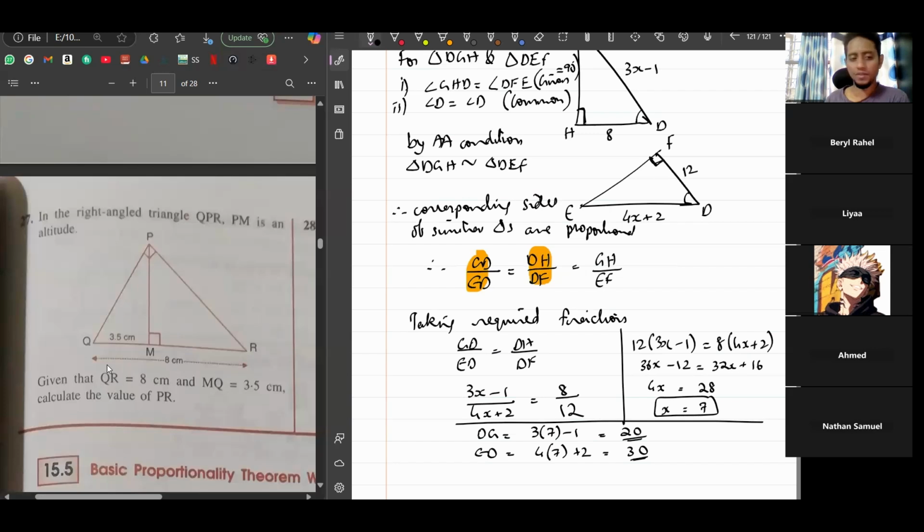Okay, someone said left, someone said right. Now left has 3.5, but it doesn't have PR, which we need to find. The right side has PR, but it doesn't have any other side. Is that true? No. You can find MR, right? Because 3.5 and 8, you can find MR. So which two triangles we're using is the big triangle and the right one. So we have MR and we are finding PR.